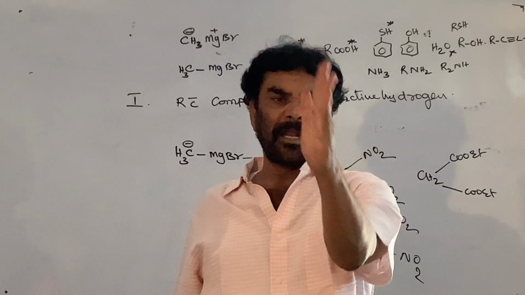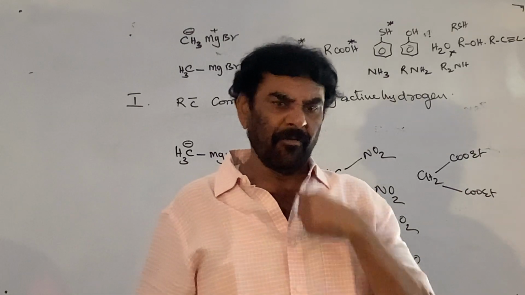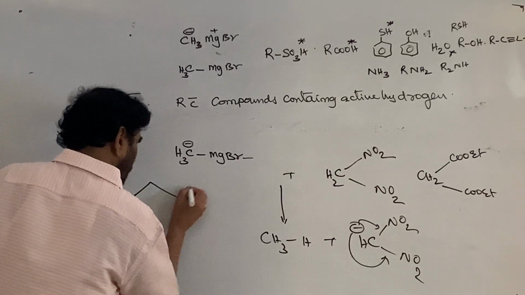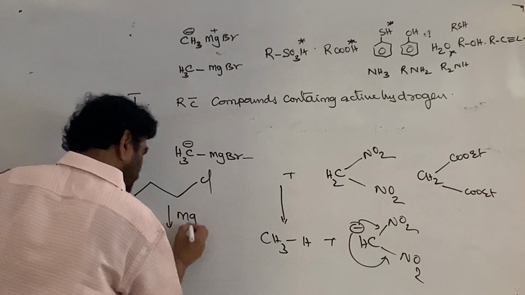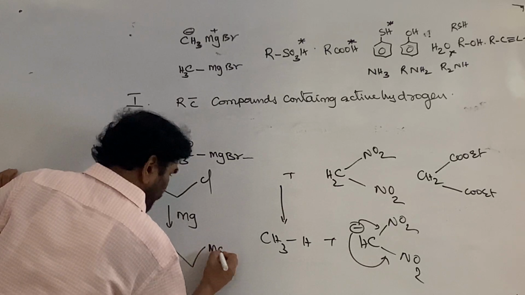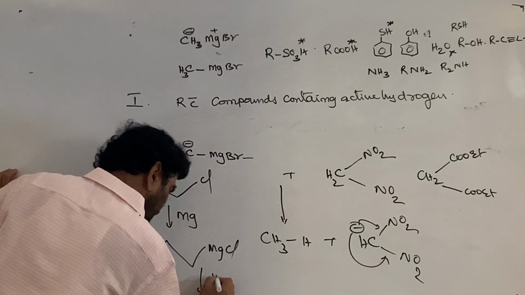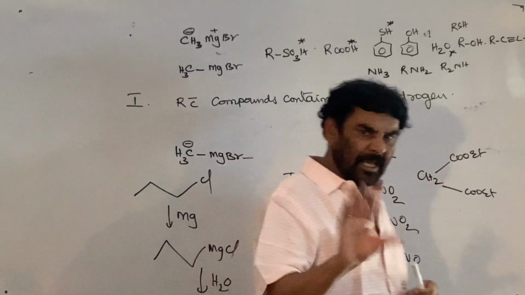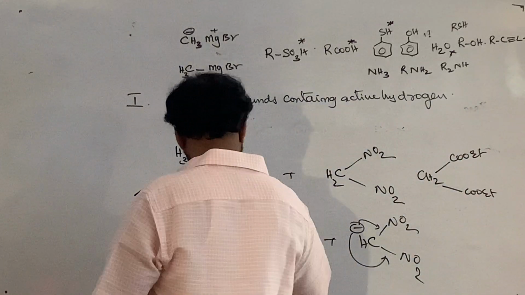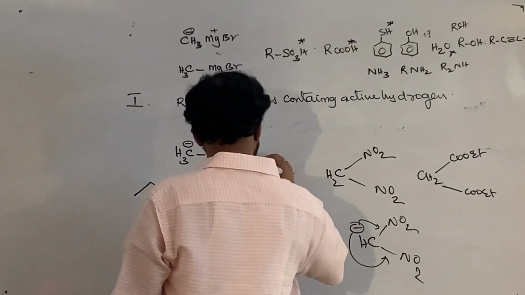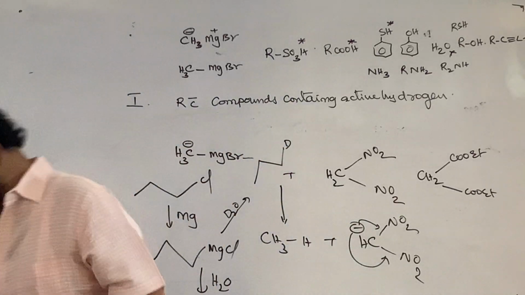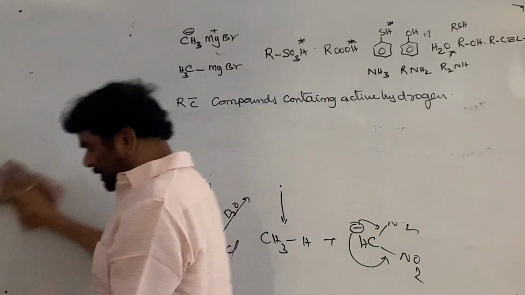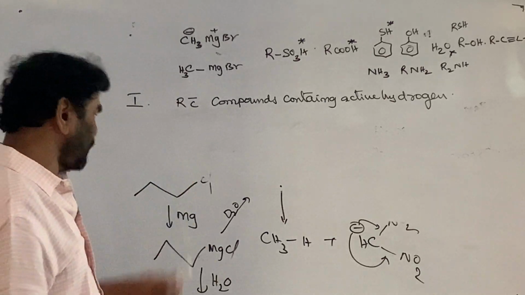starting from alkyl halides. Treat the alkyl halide with magnesium, the Grignard reagent is formed, followed by hydrolysis gives this one. If I have chloropropane, treat with magnesium, it is converted into propyl magnesium chloride. This on treatment with acidified water gives propane. So Cl is removed and hydrogen is introduced. Same thing when treated with D2O, it is converted to the monodeutero compound. The Grignard reagent cannot exist in the presence of an organic compound which contains active hydrogen.